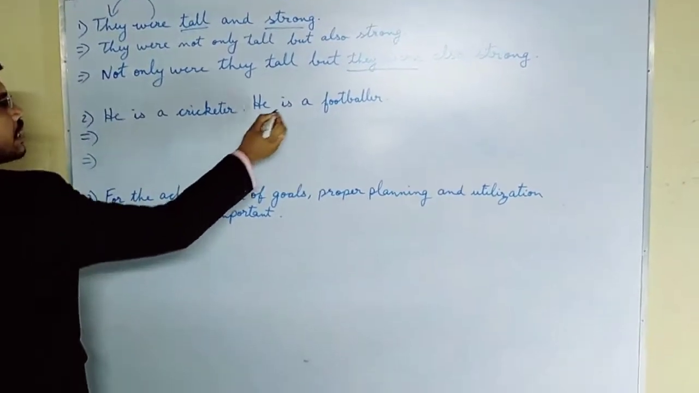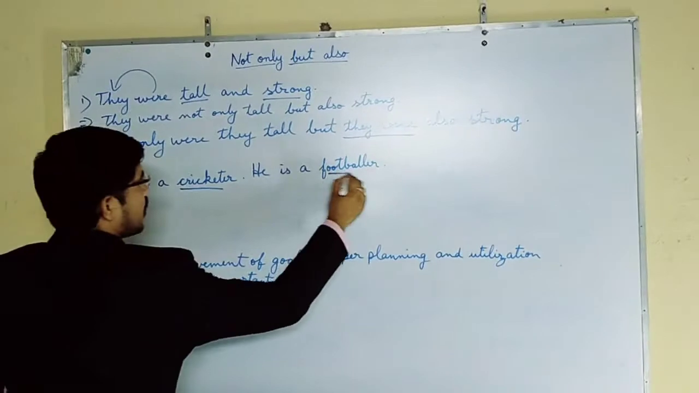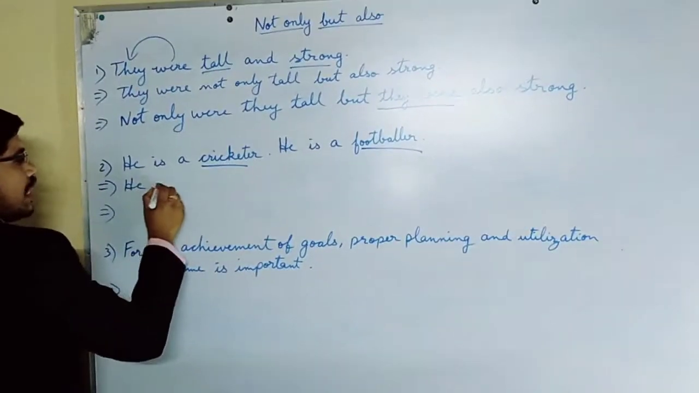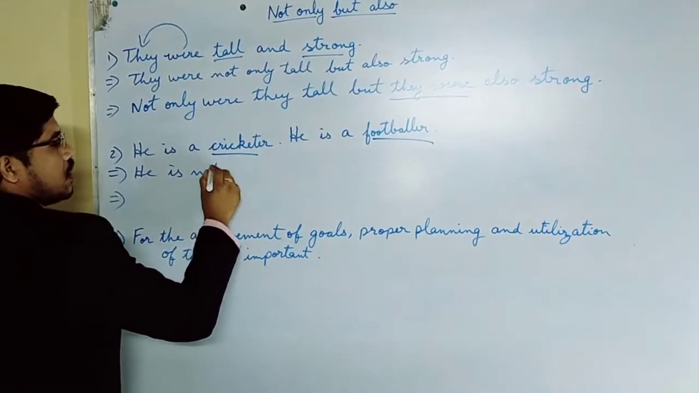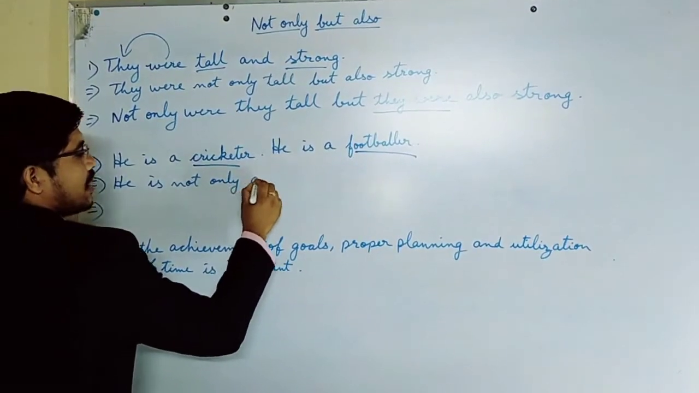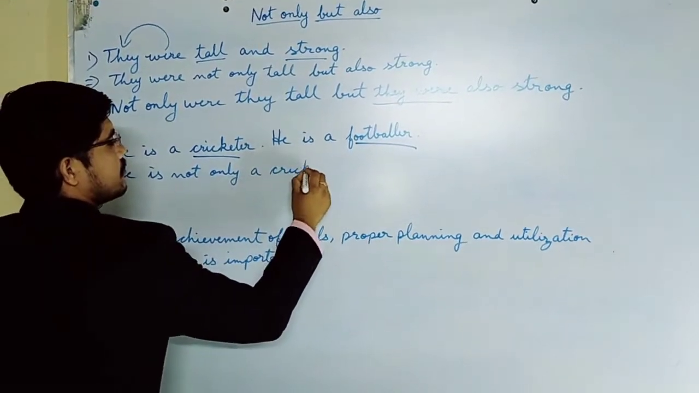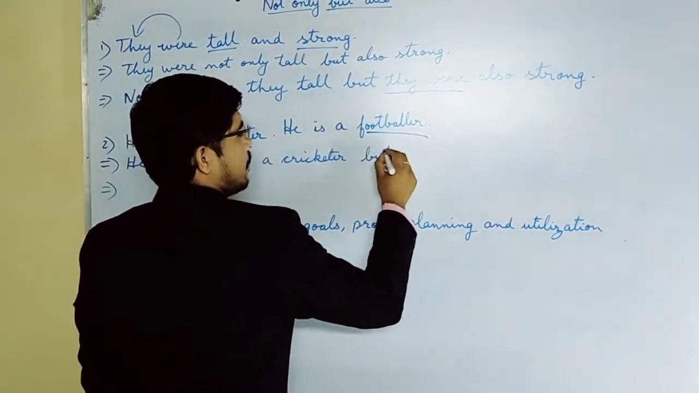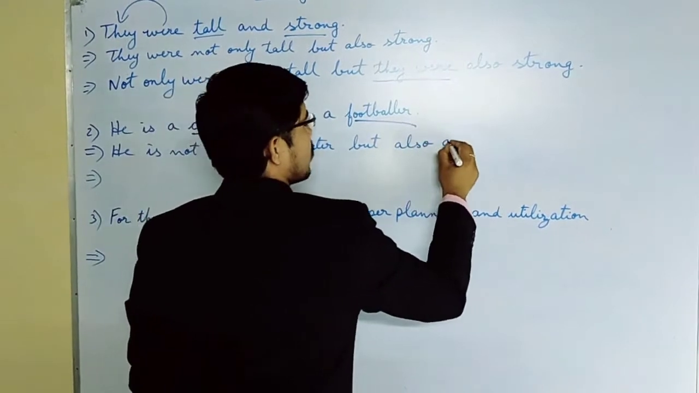He is a cricketer, he is a footballer. Cricketer and footballer are nouns, so we will use the first way. He is not only a cricketer, but also a footballer.